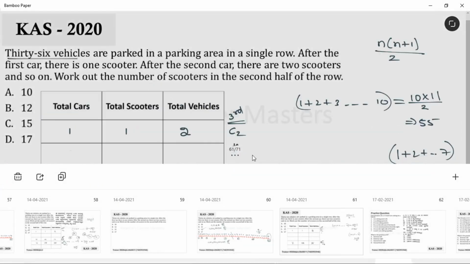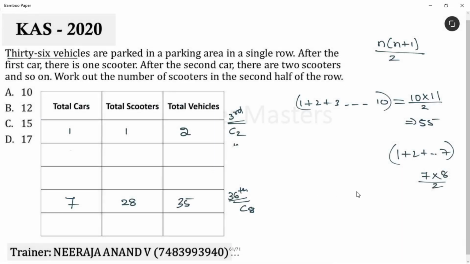Now, to solve this question, what is the important thing I have to check? I have to check how many cars are there in the second half. Correct? I got to know car 8 comes in the second half. After this, you need to check how many more cars are there. For this, what you have to do is just go for any middle values. Okay, I'll take 4 cars.